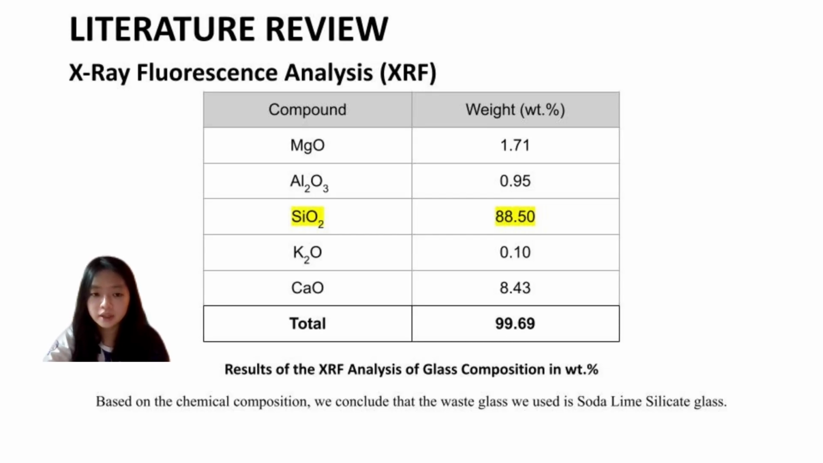In this experiment, X-ray fluorescence analysis, XRF, is carried out to determine the chemical composition of our waste glass. Based on the chemical composition, we concluded that the waste glass we use is soda lime silicate glass. This is due to silicon dioxide having the highest weight percentage, which is 88.50. Besides that, magnesium oxide and aluminum oxide contribute durability to the glass, and calcium oxide is generally obtained from limestone. The chemical composition for SLS consists of all the compounds listed in the table.